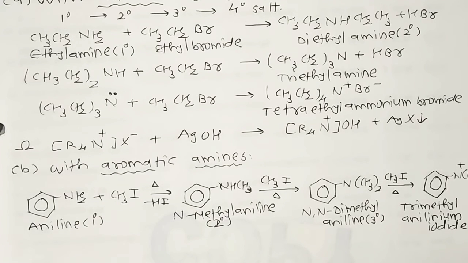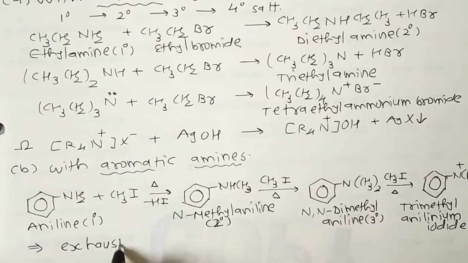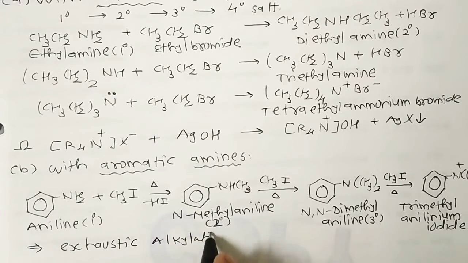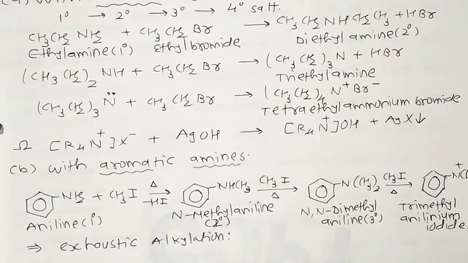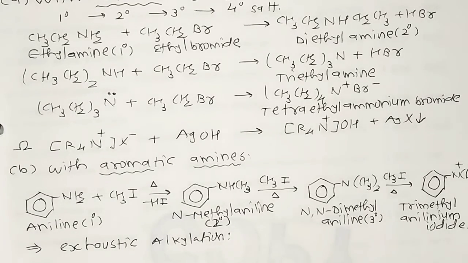This process of converting an amine, primary to secondary, secondary to tertiary, tertiary to quaternary ammonium salt, on treatment with excess alkyl halide is sometimes called exhaustive alkylation, meaning a larger amount of alkylation. Or if we take methyl, it's called exhaustive methylation too.